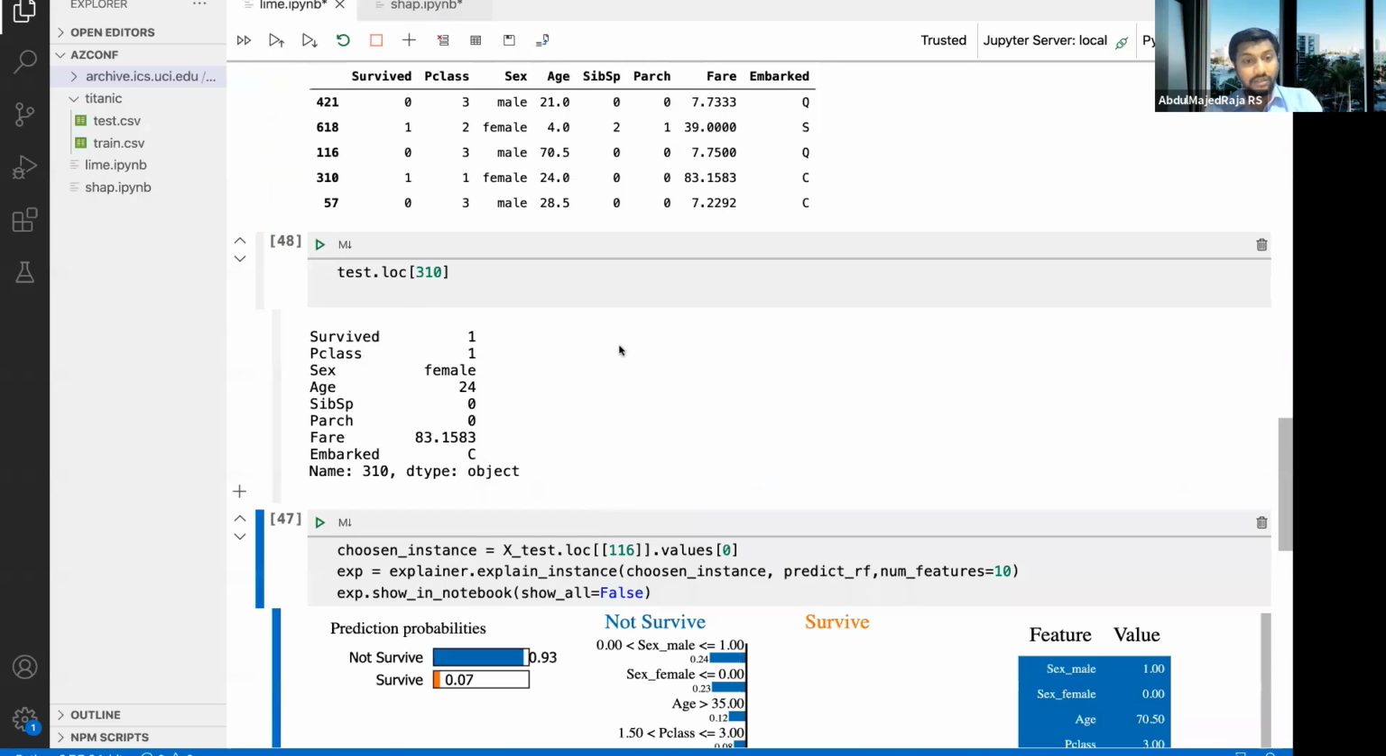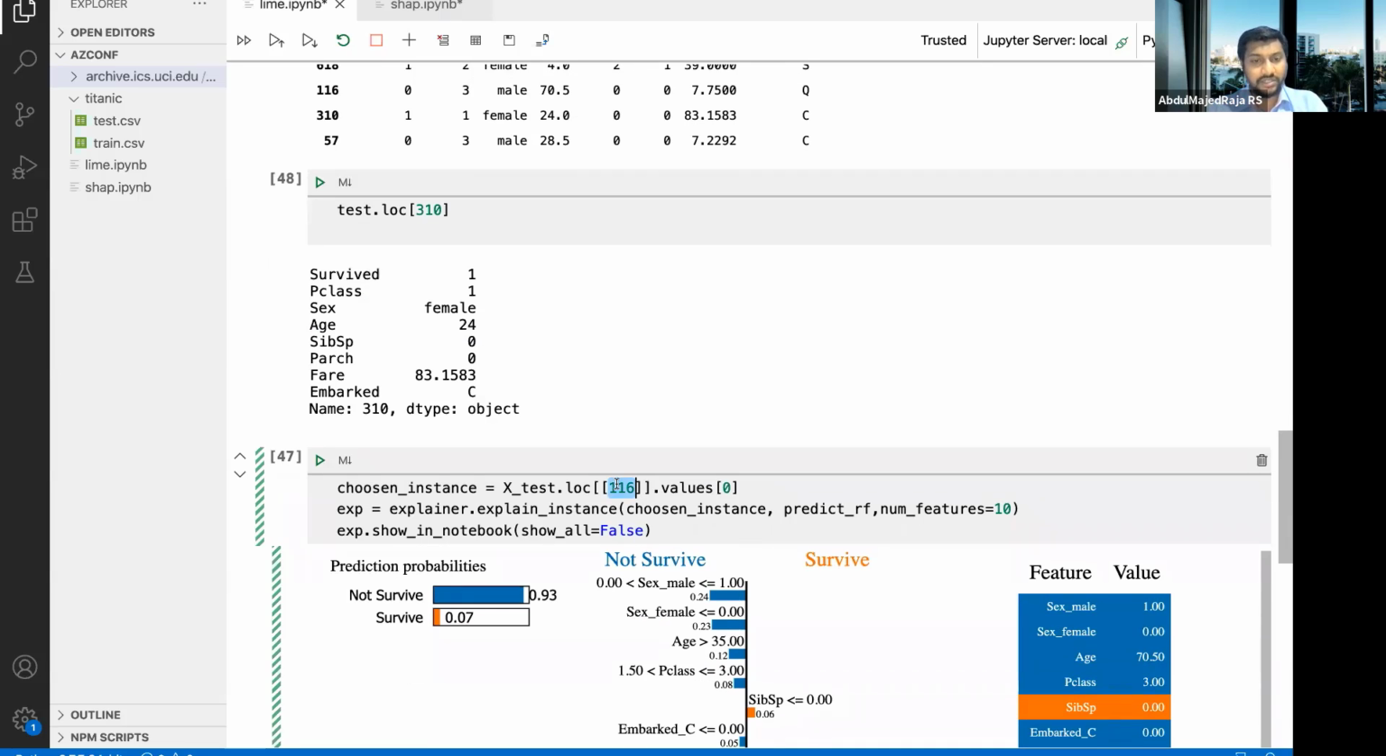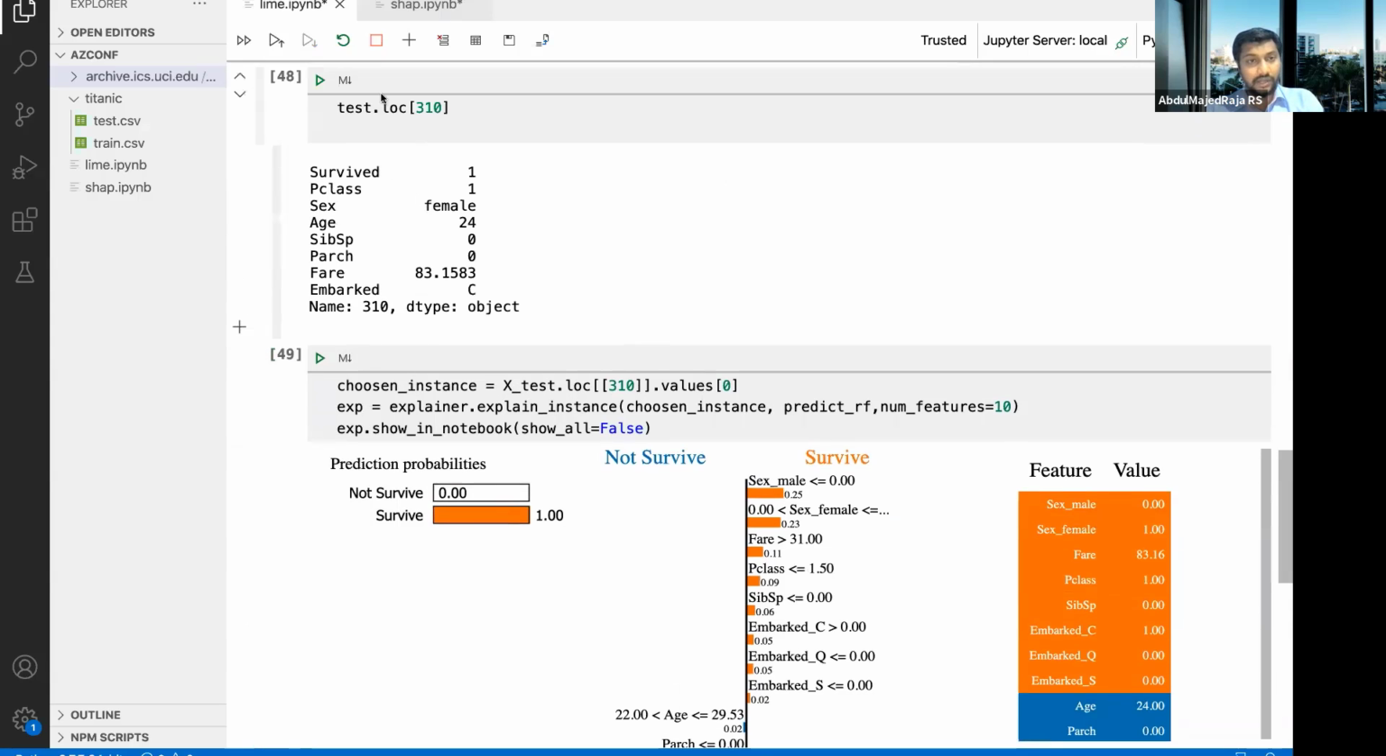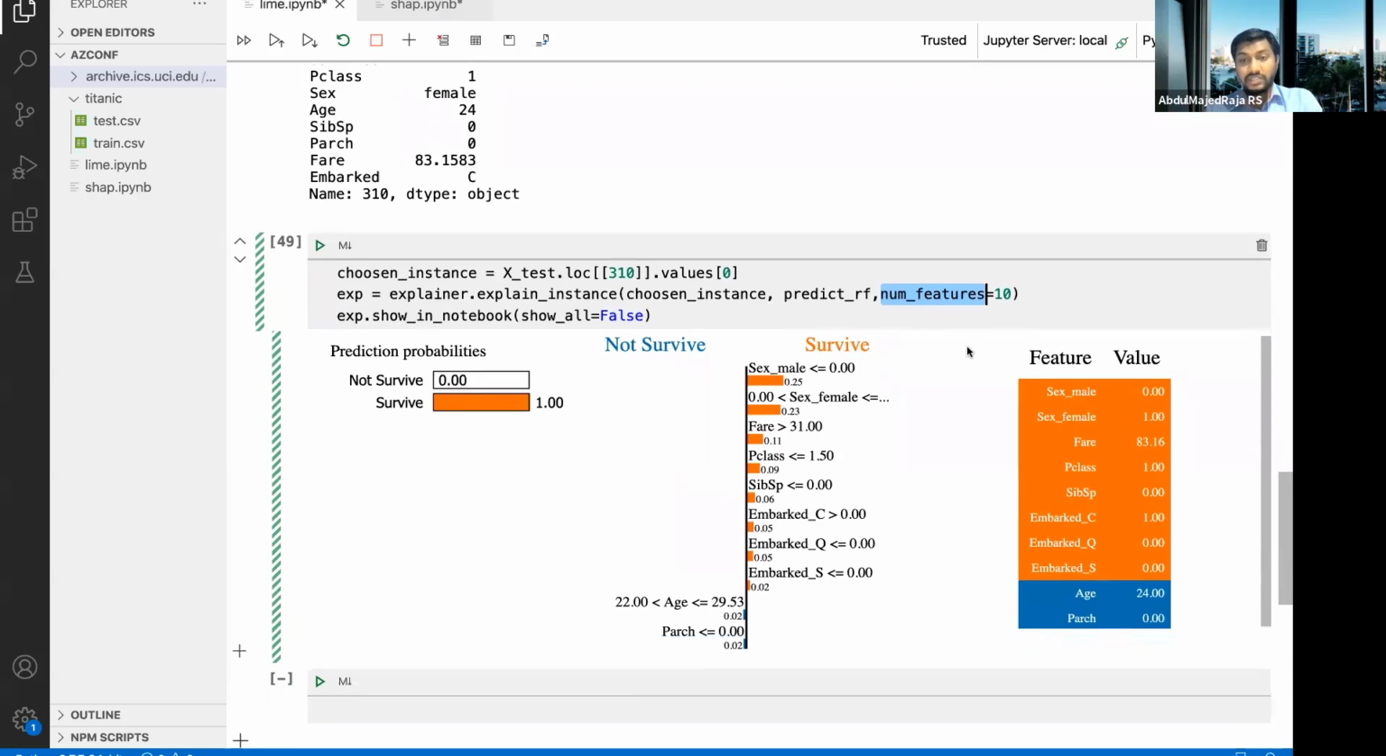So if you see, 310 is survived, the actual value. So let's see how the prediction is going to look. 310. Now you take the chosen instance. In our case, index 310 is the chosen instance, and you pass that chosen instance with the function that we created. You also say how many features you want Lime to pick up while making this prediction. In our case, we have set 10 features.